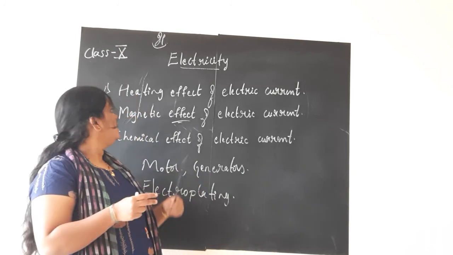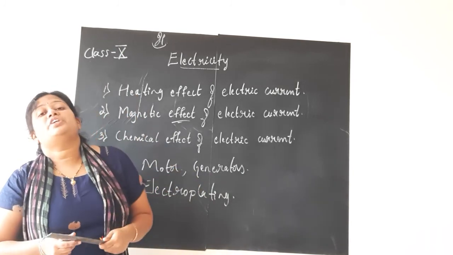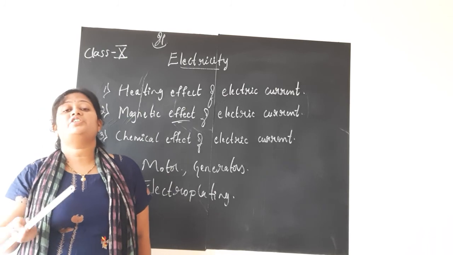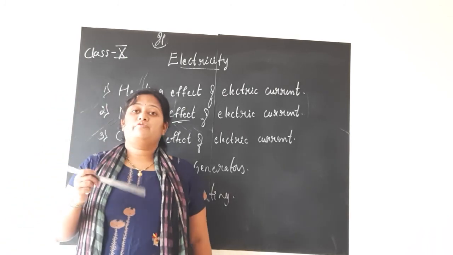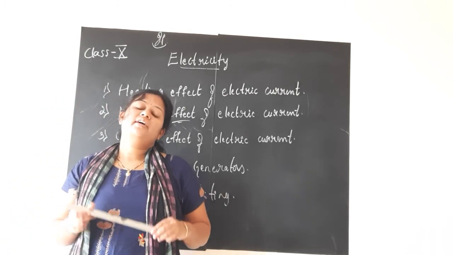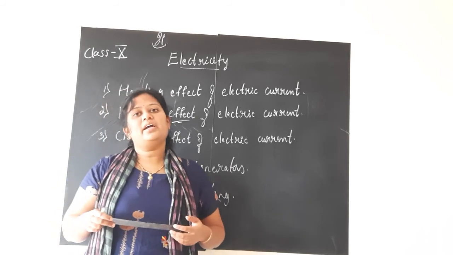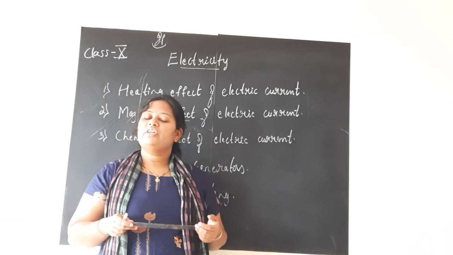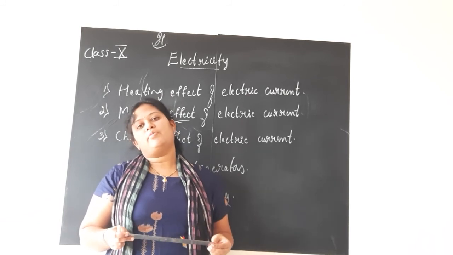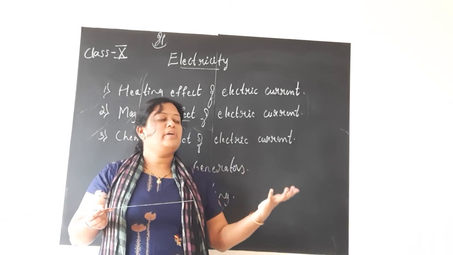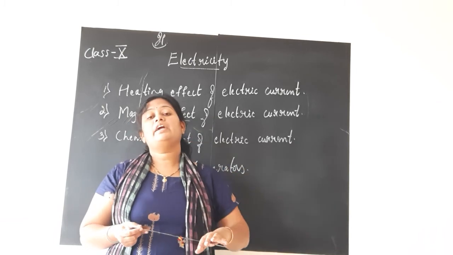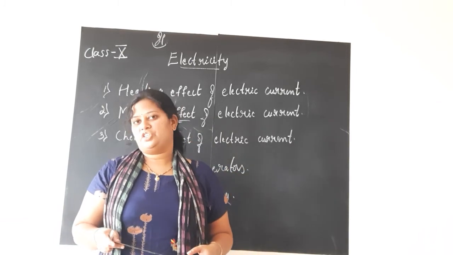Now, for this heating effect of electric current, to find out how much heat is produced, we have one formula, the last formula, and we shall study it now. How it is derived we shall study, children. Derivation is not required, only if you remember the formula it is enough. Just to show you how we arrived at the formula, I am showing you the derivation.